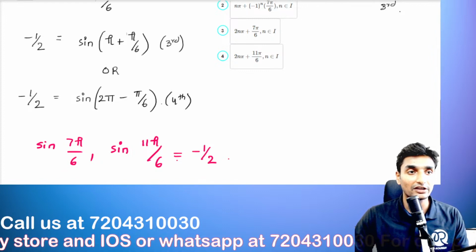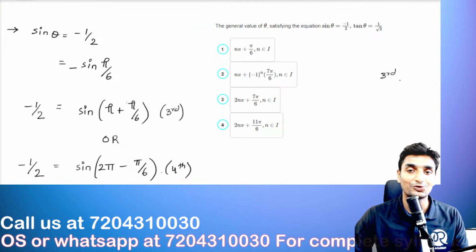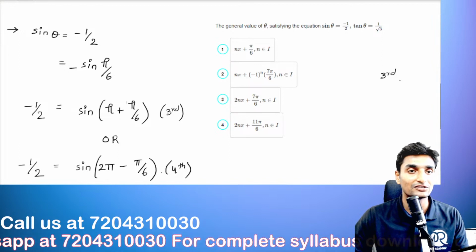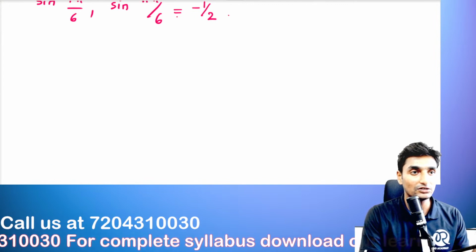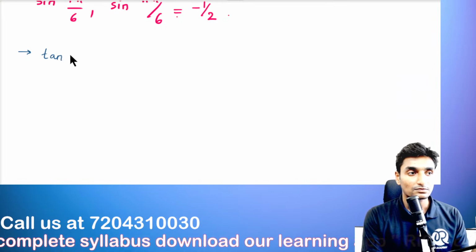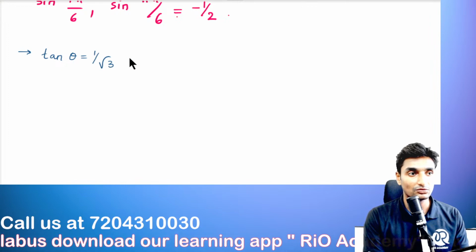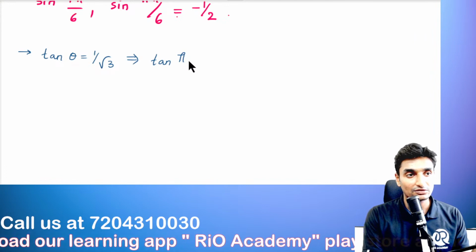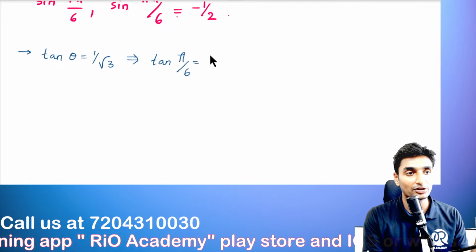Now look at the second value that he has provided us. The second value is tan theta which is equals to 1 divided by root 3. Okay, tan theta is equals to 1 divided by root 3. So now let us solve for that value. We'll consider that value. See here, tan of theta is equals to 1 divided by root 3. This is the value that he has mentioned. Okay, so now we can write this as tan of pi upon 6. Okay, because tan of 30 degrees is nothing but 1 divided by root 3.